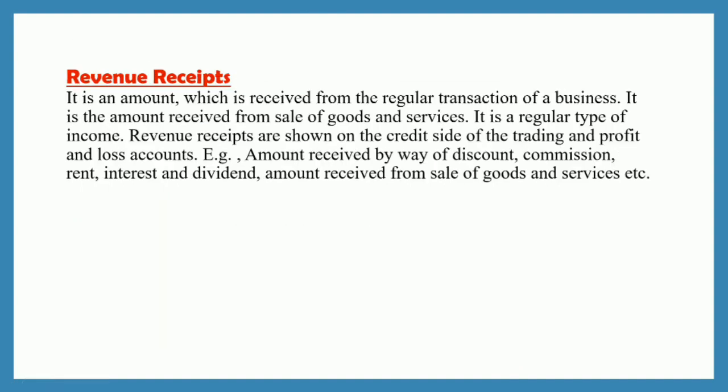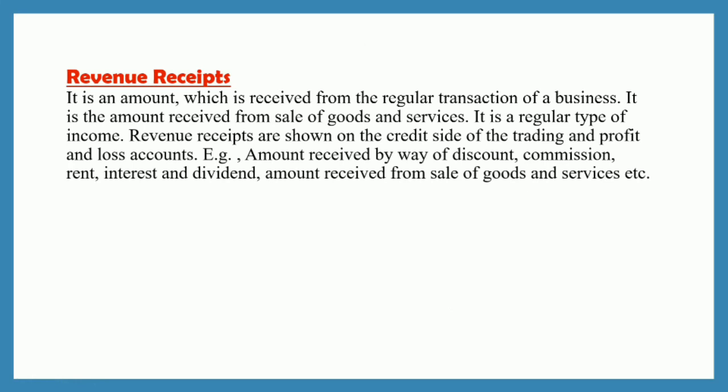Now let us see revenue receipts. See, it is an amount which is received from the regular transaction of a business. It is the amount received from sale of goods and services. It is a regular type of income. Revenue receipts are shown on the credit side of the trading and profit and loss accounts.